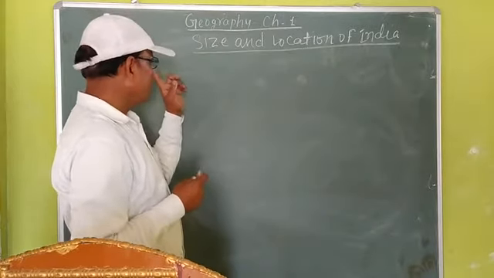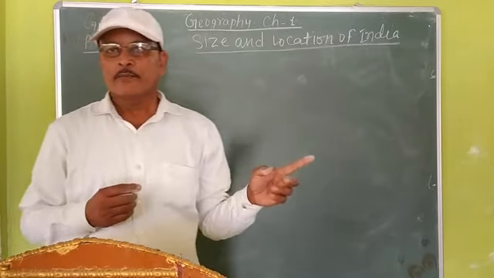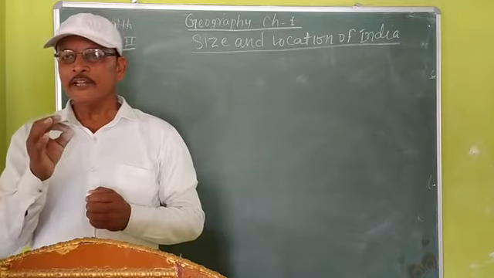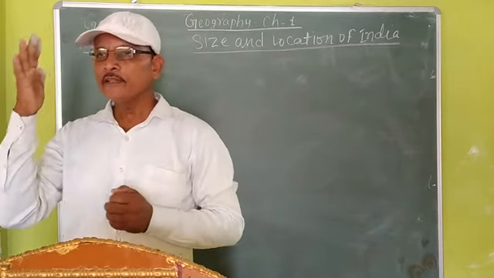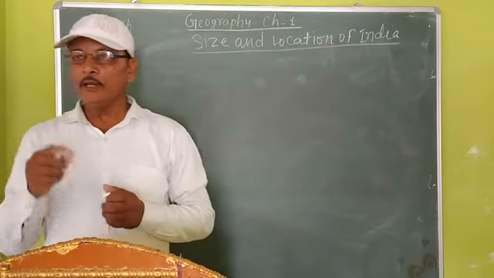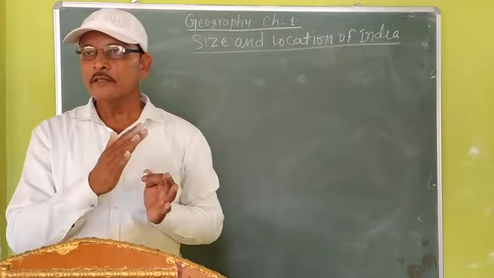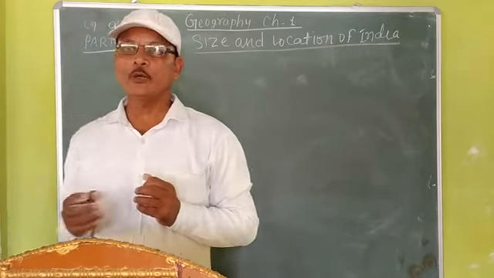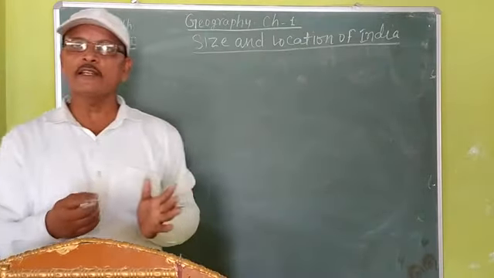Its latitudinal and longitudinal extension is 8 degree 4 north and 37 degree 6 north latitude, and 68 degree 7 east and 97 degree 25 east longitude. This is the latitudinal and longitudinal extension of India.